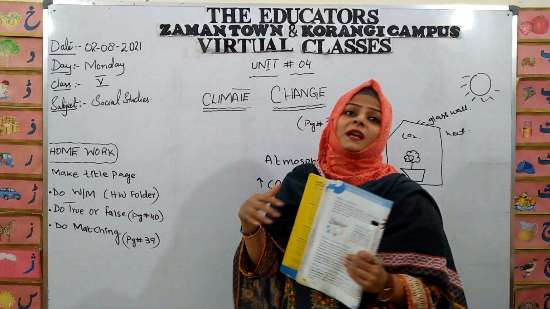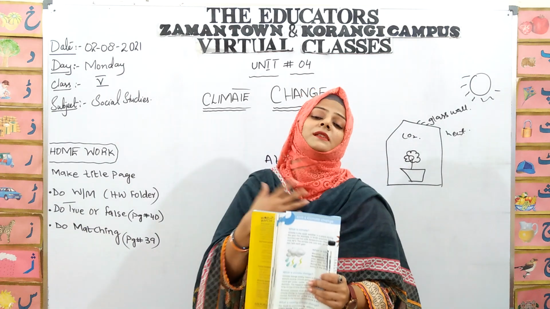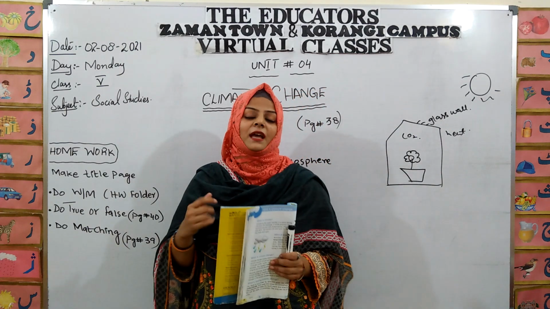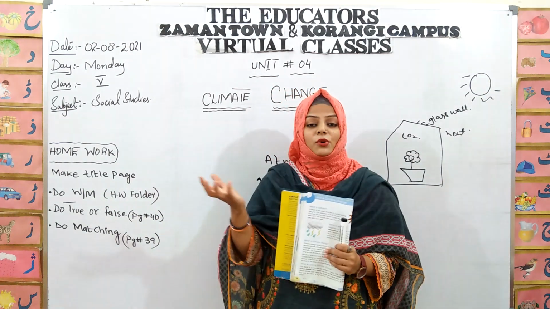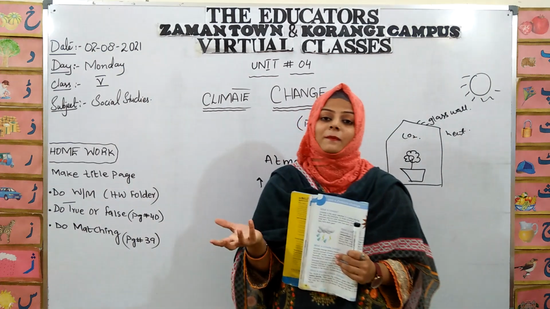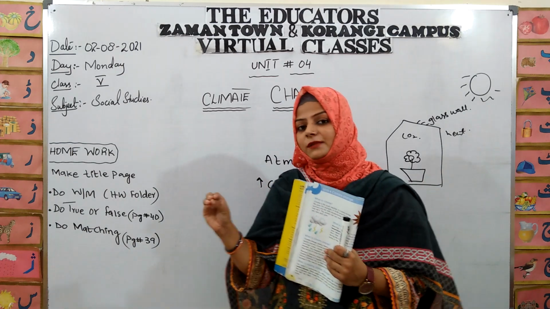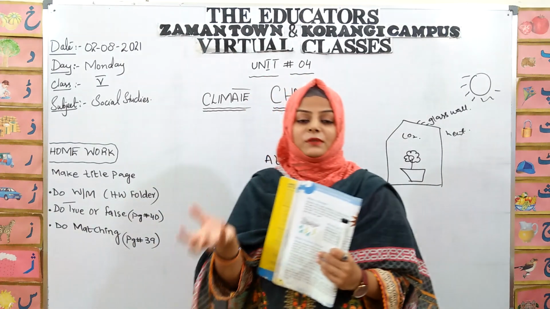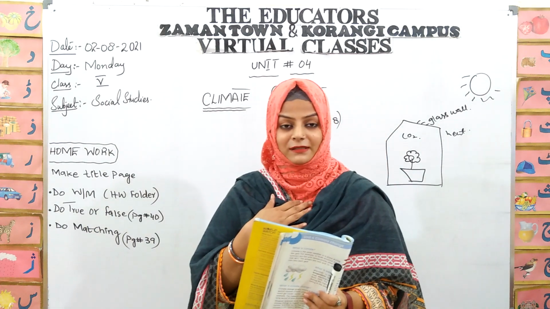Students, as we all know, it is a natural phenomenon that we humans inhale oxygen and we exhale carbon dioxide. That's why we are told to plant more and more trees. Why? Because it is a natural mechanism of the plant that plants absorb carbon dioxide and release oxygen, which is beneficial for us. Okay?